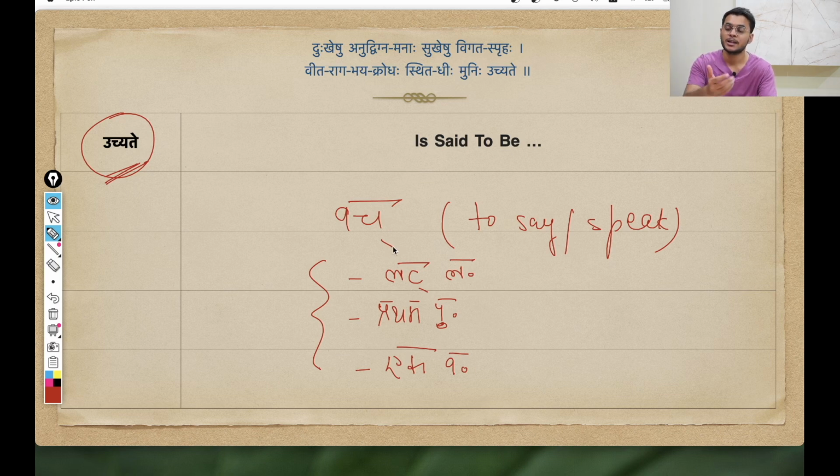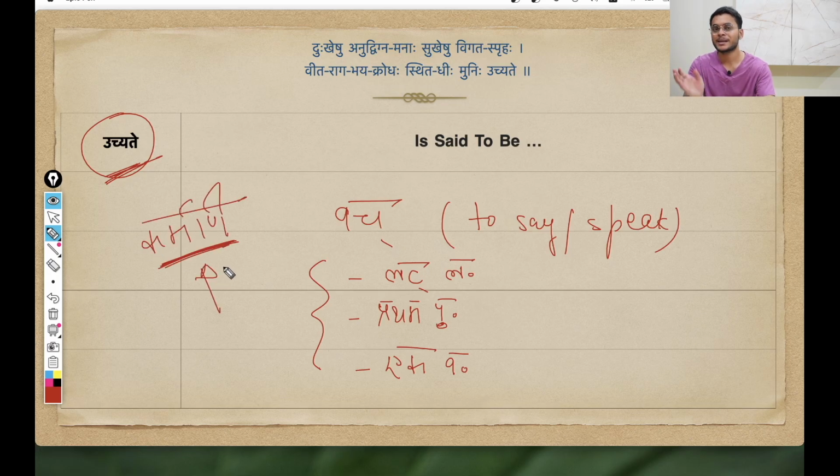In these properties, Vach dhatu generally translates as he or she says or speaks. But here, this form is a Karmani Prayoga form. Whenever we have a sentence in passive voice, in Karmani Prayoga, we use the Karmani form of Kriya. So this Uchyate is the Karmani form of Kriya, and that is why we translate it as "is said to be." That is the proper translation. It is the same as a boy sees, which is active voice, but something is seen by the boy, which is passive voice. So "is seen" is the Karmani form.